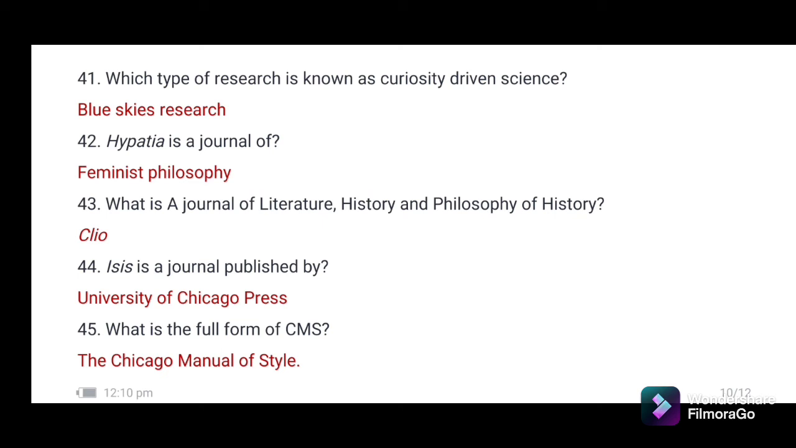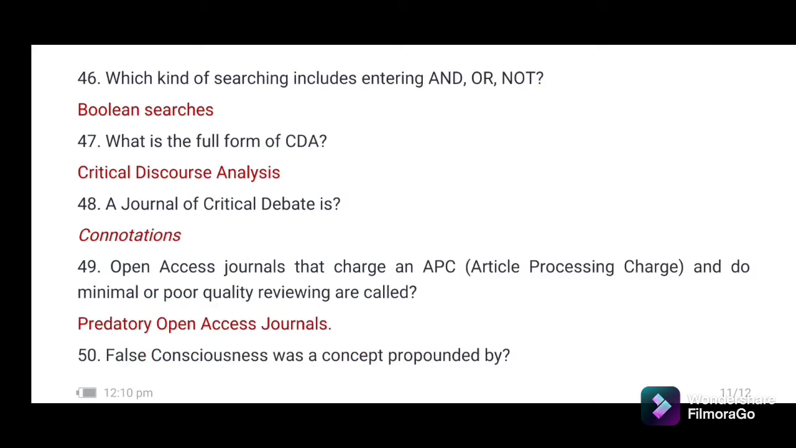44. ISIS is a journal published by University of Chicago Press. 45. What is the full form of CMS? The Chicago Manual of Style. 46. What kind of searching includes entering and, or, and not? Boolean searches. 47. What is the full form of CDA? Critical discourse analysis. 48. A journal of critical debate is Connotations.